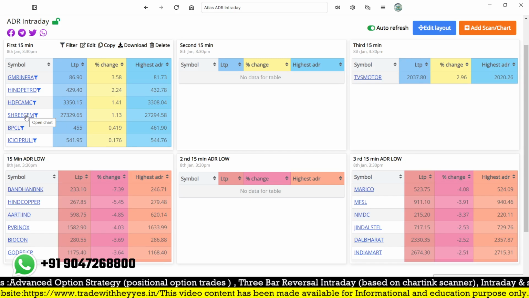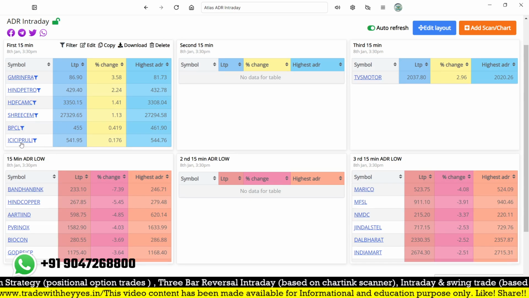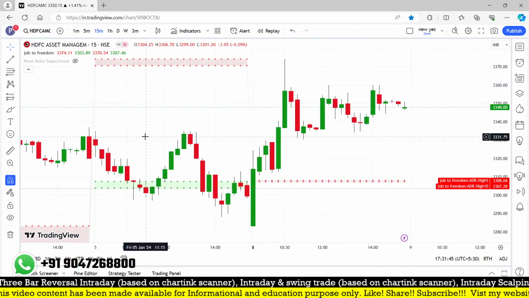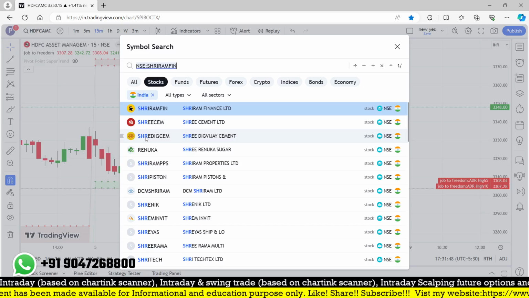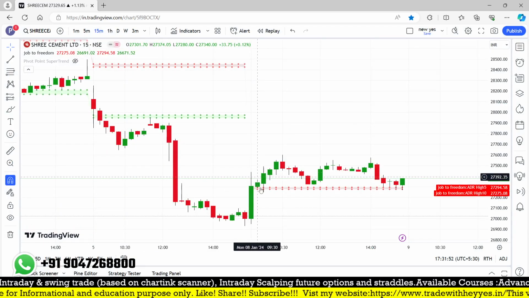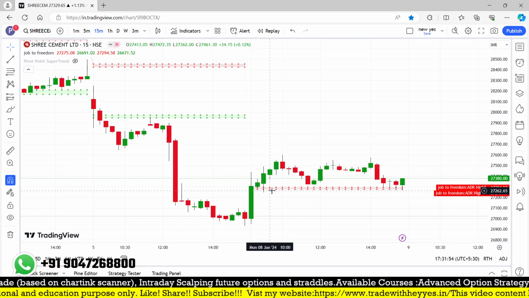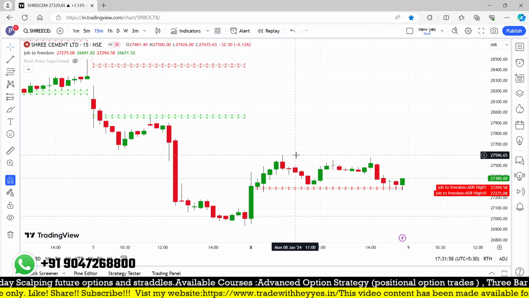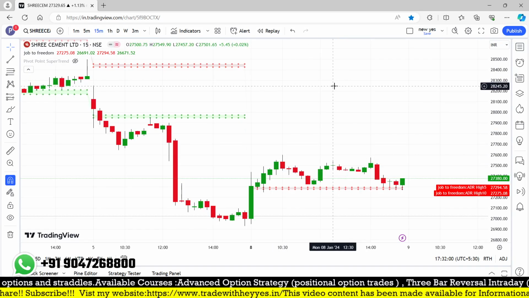It is about illiquidity, and ICICI Prudential is also not a liquid one, but we can still check what is happening on that particular stock. Maybe equity trading. This one, the high is big, 27,434. The low was almost 27,200 points, and then it went up to 27,500. Overall the market today is negative, but some stocks are performing well.